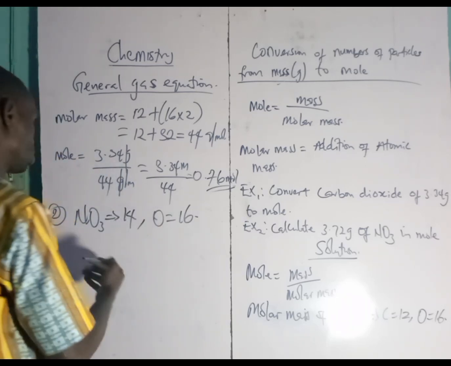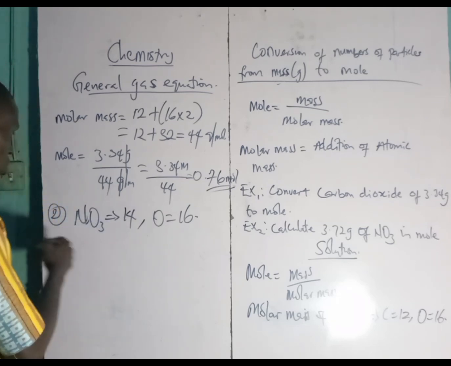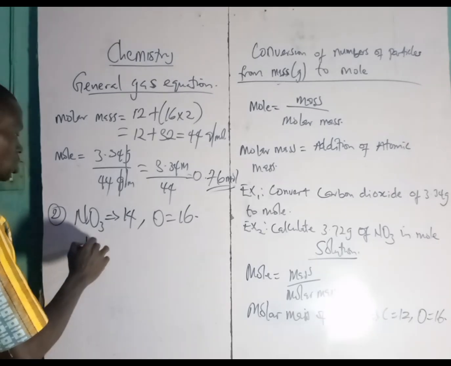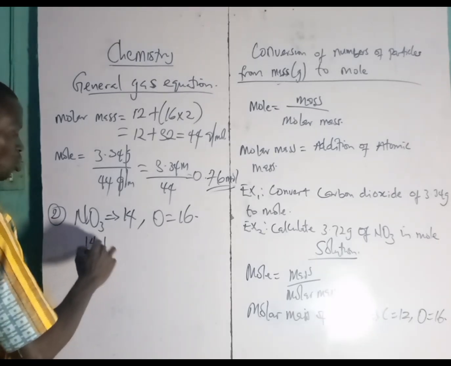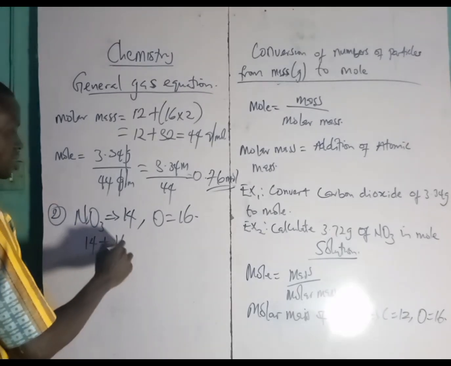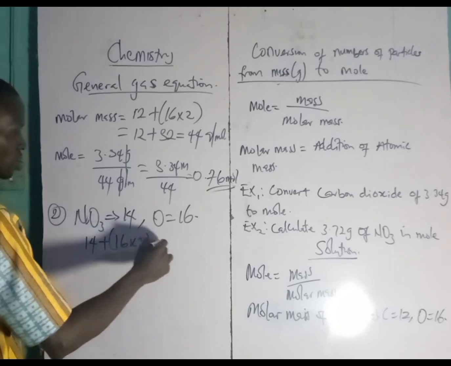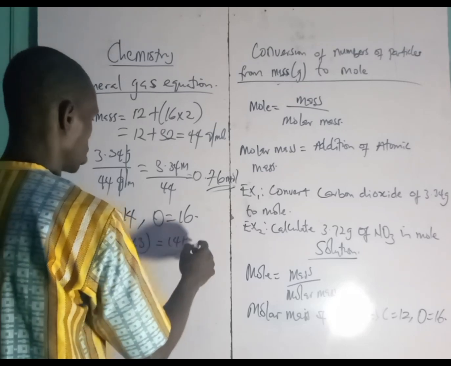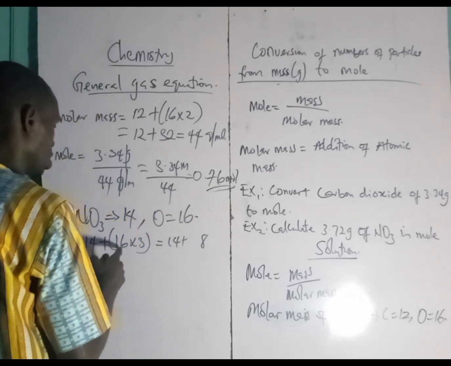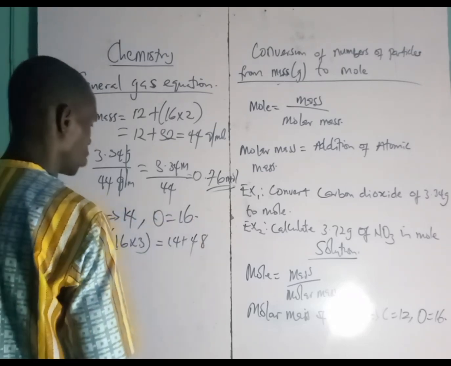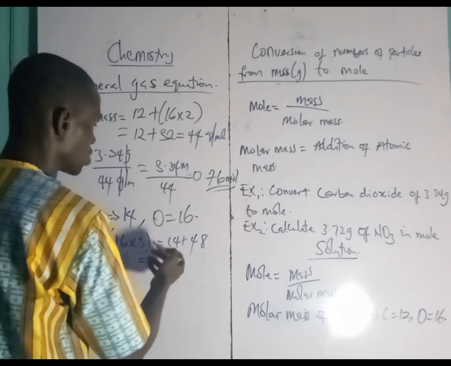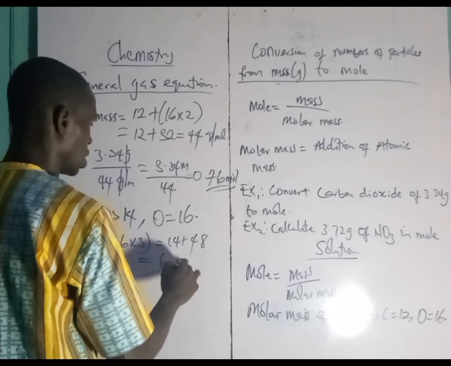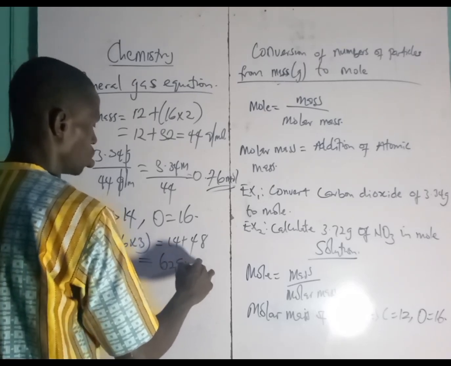Now, how many atoms of nitrogen do we have here? We have 1, so that will be 14, plus how many atoms of oxygen? 3, so 16 times 3 is 48. So 14 plus 48, our answer is going to be 62 gram per mole.